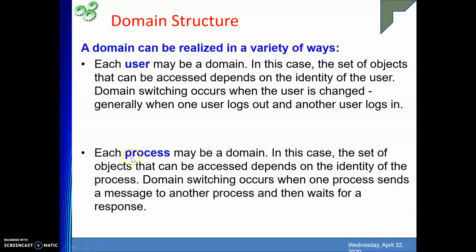So process may be a domain. Example, you can take your user process and your kernel process. User process has access to a particular memory segment. Beyond that, it cannot access. But a kernel process has access to some special variables and special data structures. So those are the kernel process accessible resources, right?